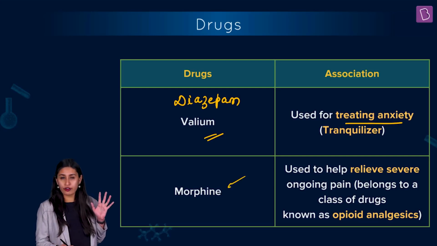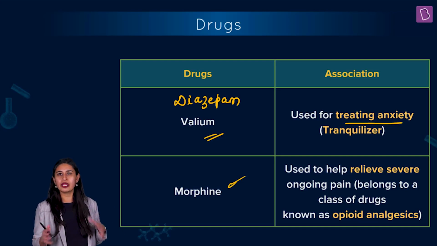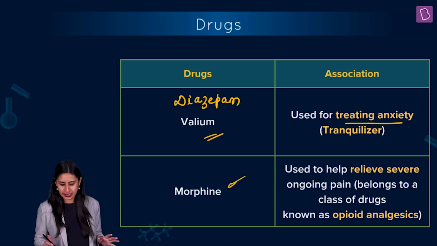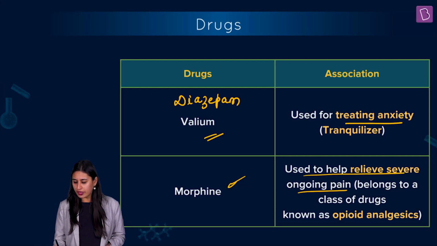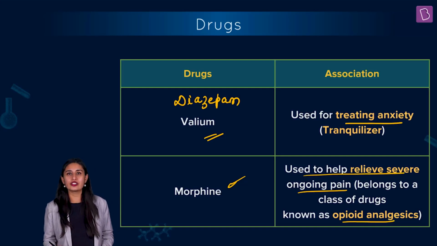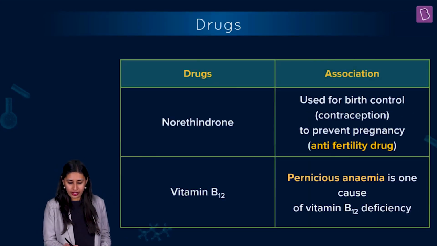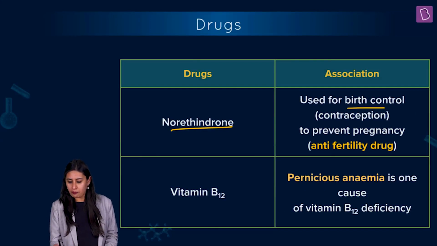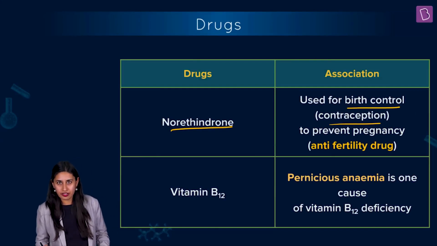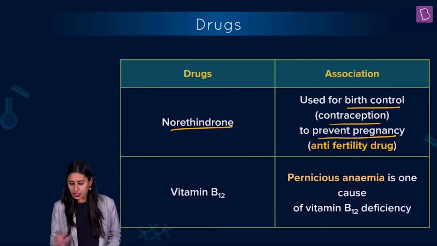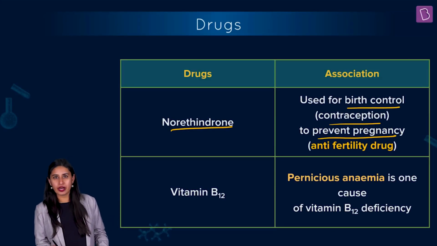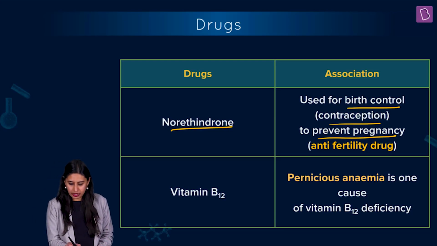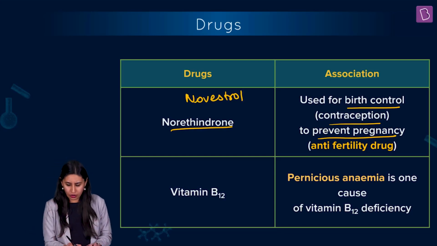The other thing is morphine, something that you already know. When there's severe pain, give morphine. It acts like an analgesic. It is used to help relieve severe ongoing pain and belongs to a class of drugs known as opioid analgesics. What about norethindrone? This is used for birth control. It's a contraceptive medicine to prevent pregnancy, right? It is an anti-fertility drug. Another very important anti-fertility drug that you must know is Novestrol.